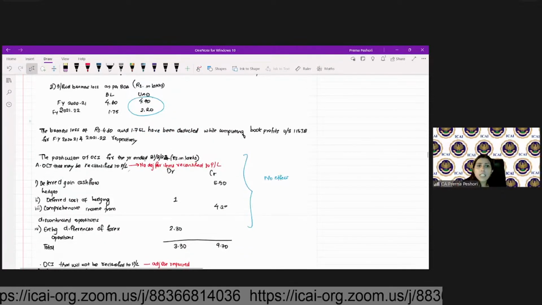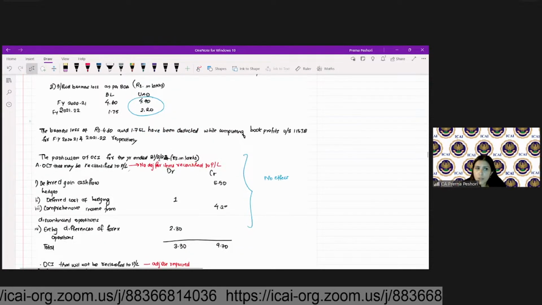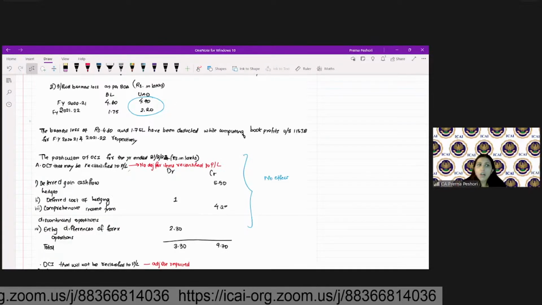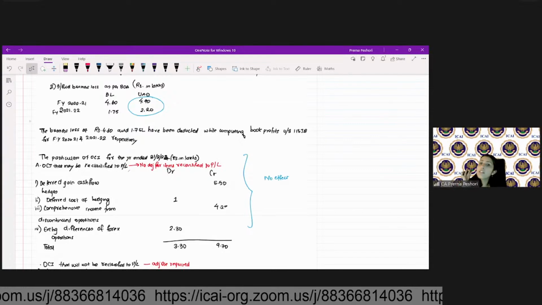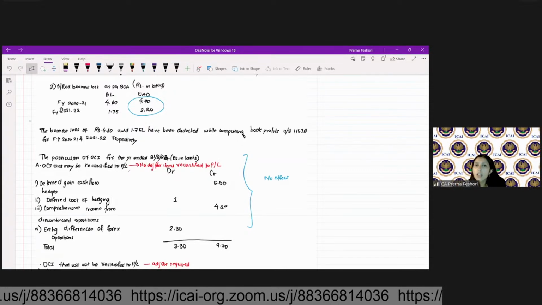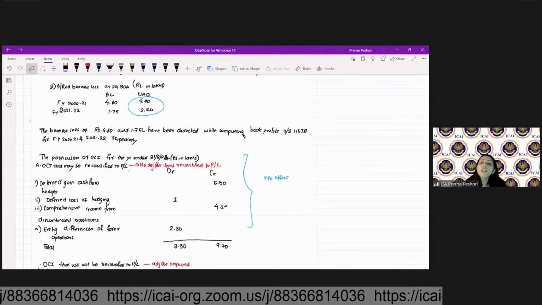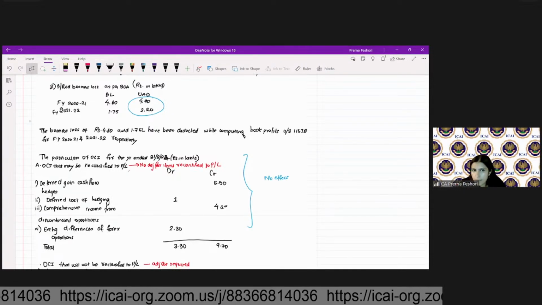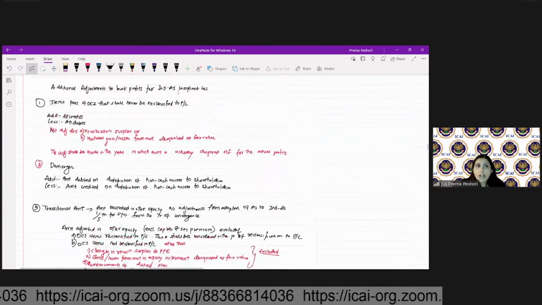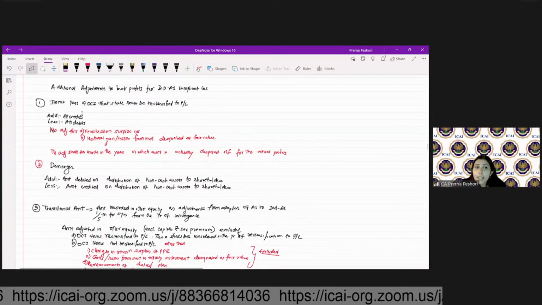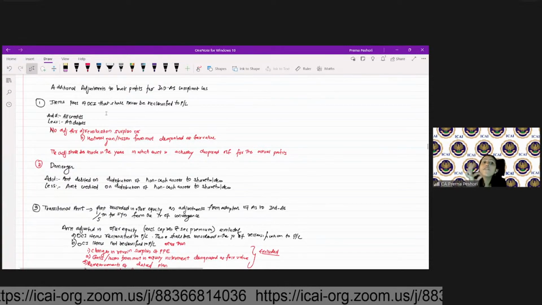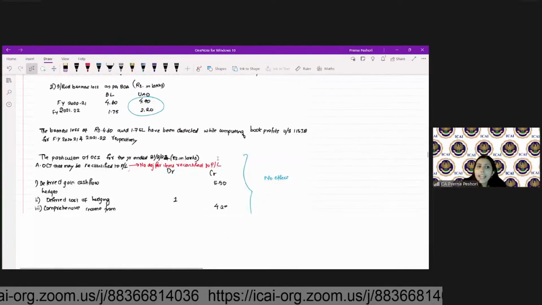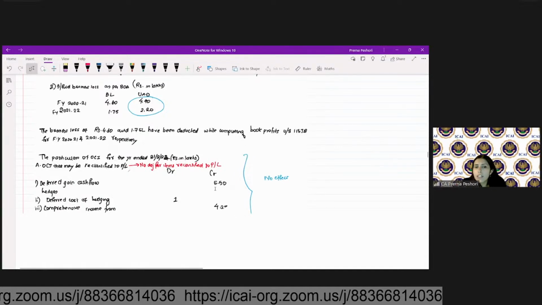The particulars for OCI for the year ended 31st March 2024 is given. OCI that may be reclassified to PNL. Now, the moment it says that OCI that may be reclassified to PNL, there is no adjustment for that. The adjustment is to be made for the OCI that is not to be reclassified to PNL. Isn't it? So if you see here, we have to make the adjustments for the items which are part of the OCI that shall never be reclassified to PNL. So we will not make any effect for the OCI that may be reclassified to the PNL.